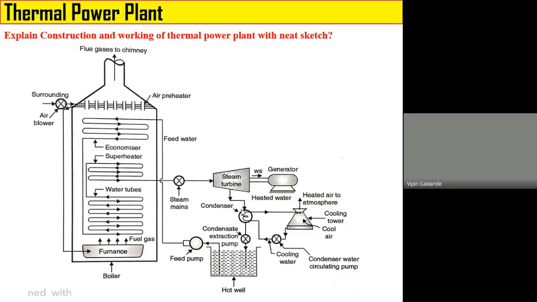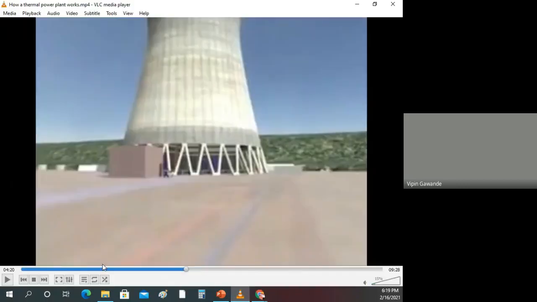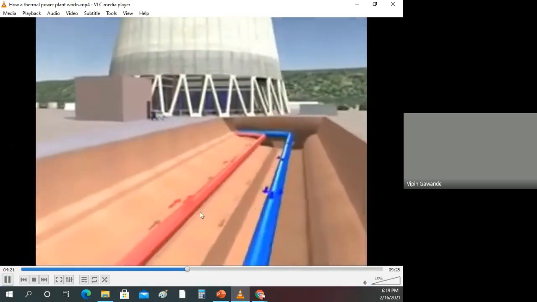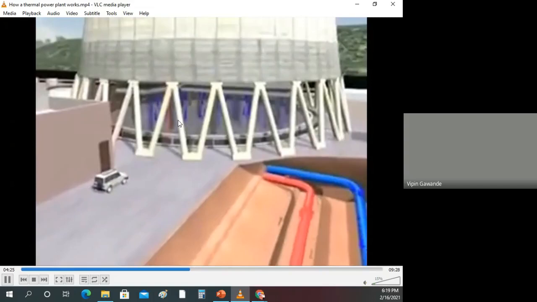Now what happens in the condenser? The steam rejects heat to the cold water in the condenser and the water gets heated. That heated water then goes to the cooling tower. So the red pipe, that is the hot water from the condenser, goes into the cooling tower.